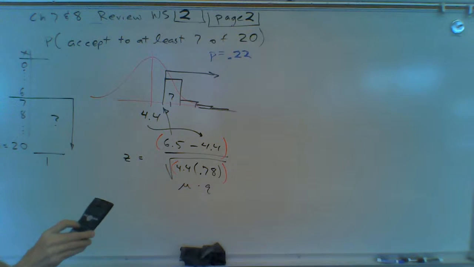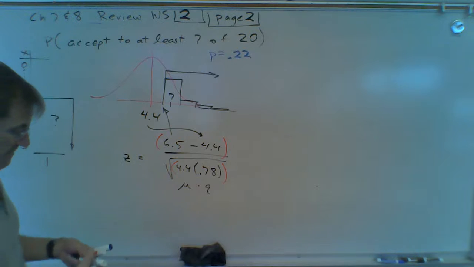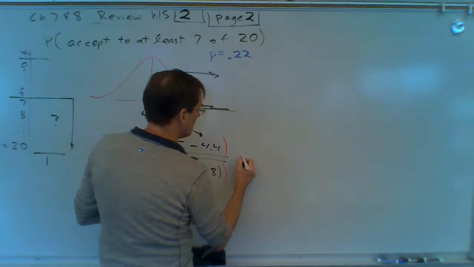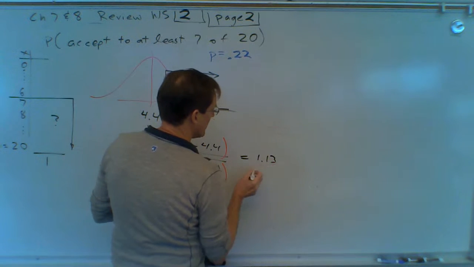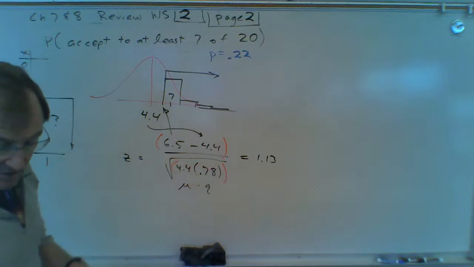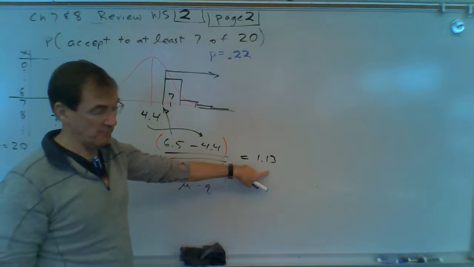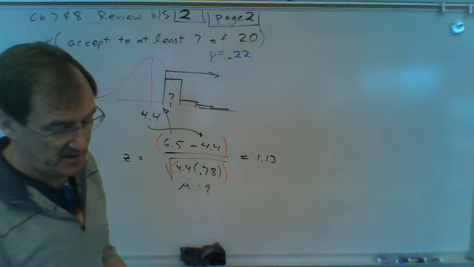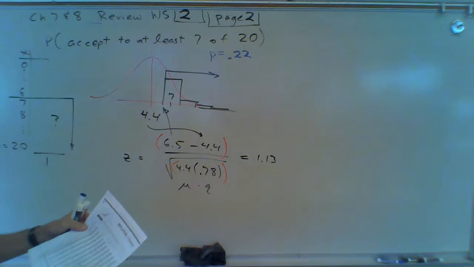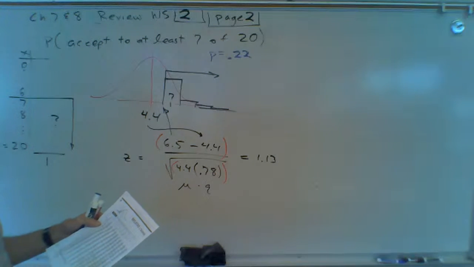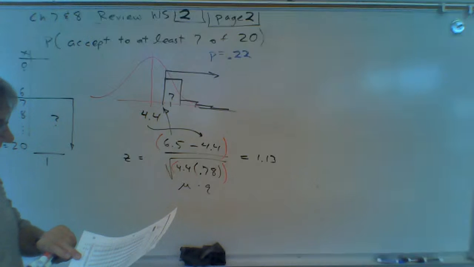That turns out to be a Z of 1.13. So this is a Z of 1.13. Once you get the Z, you go to the Z table. We want the area to the right, so I'm going to look up negative 1.13. Remember, the Z table tells you the area to the left, unless you change the sign, then it tells you the area to the right.